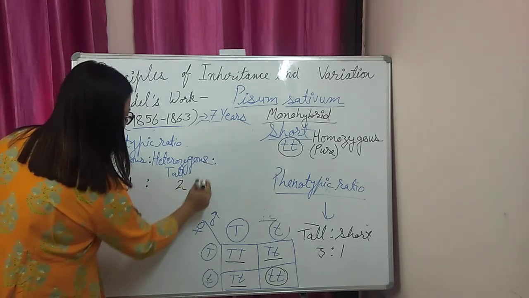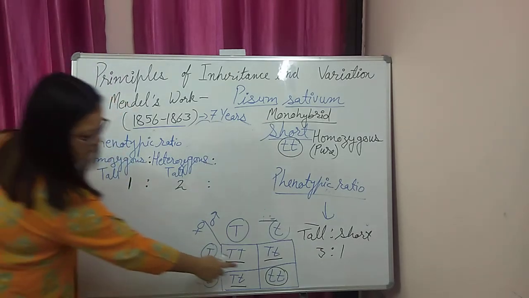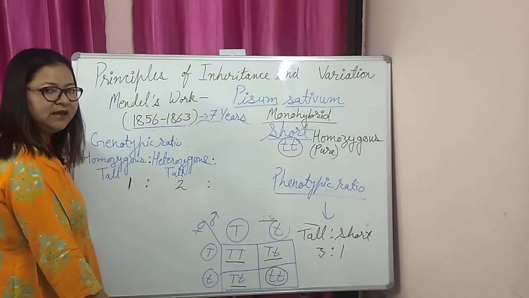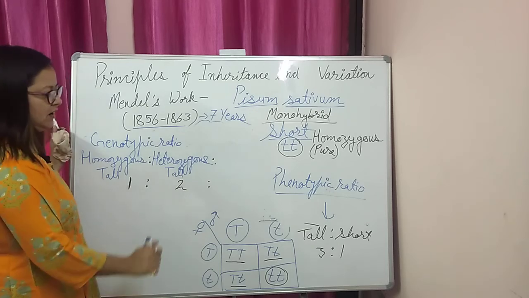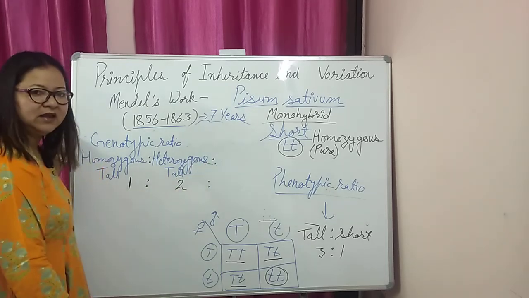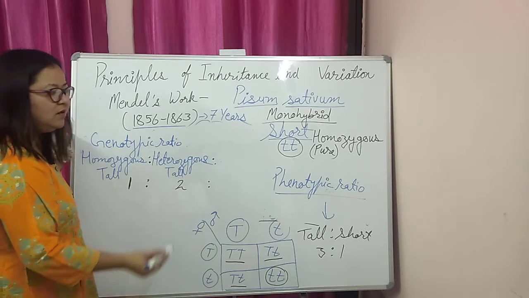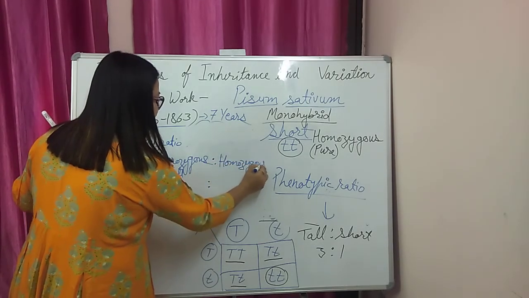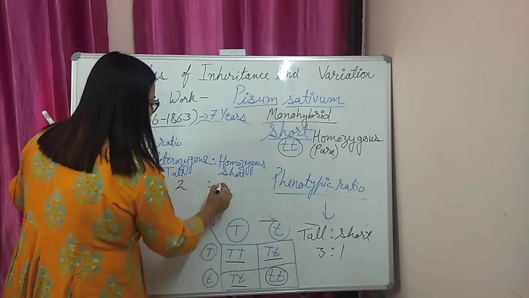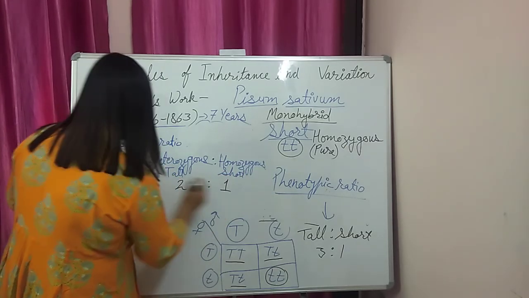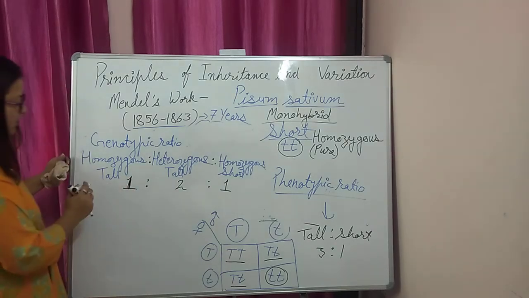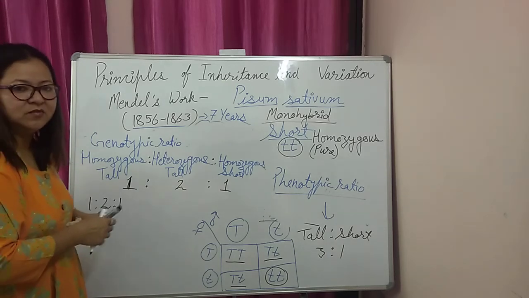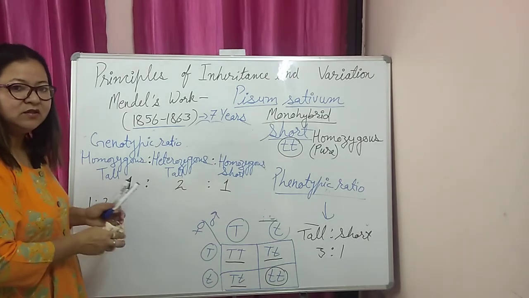It has 2. Next is the short plant. Every recessive character will be visible only when the alleles are in homozygous condition. So here we can write directly the short, or the homozygous short. It is again 1. So the genotypic ratio is 1:2:1. These are the terms we use to explain these crosses.